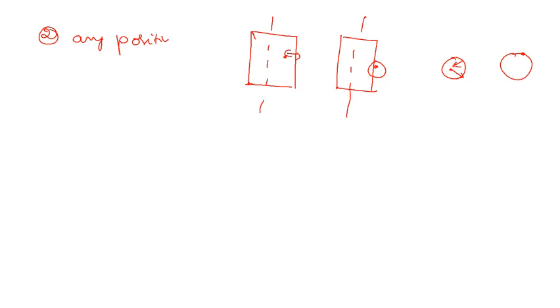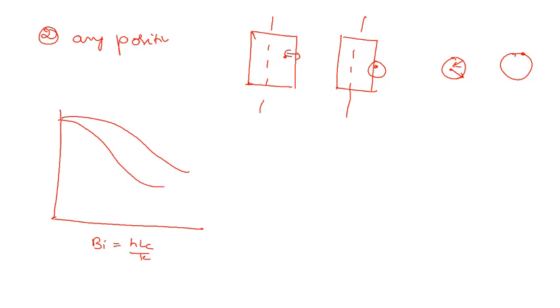In those cases, we are using the chart, and in that chart, we have on the x-axis the Biot number, that is hLc by k, and x by L, right? Different values of x by L are on the curves, and temperature distribution, that is T at a given position minus T infinity divided by T naught minus T infinity, is on the y-axis.